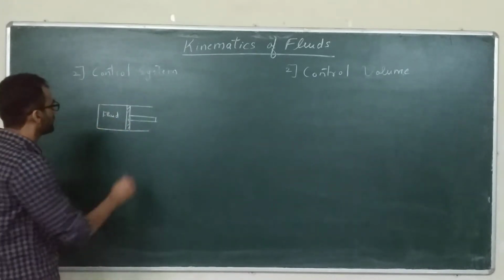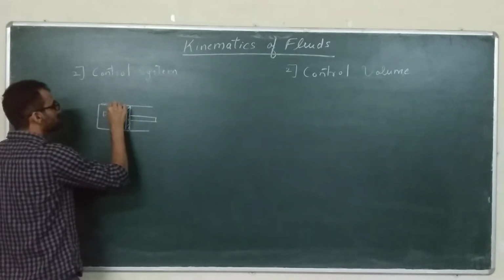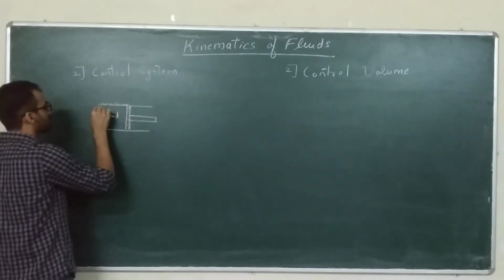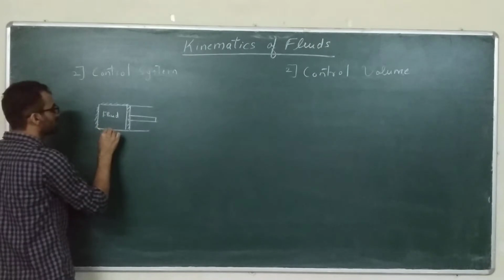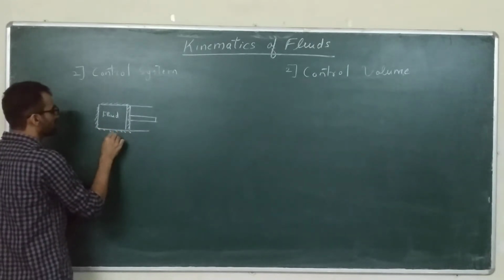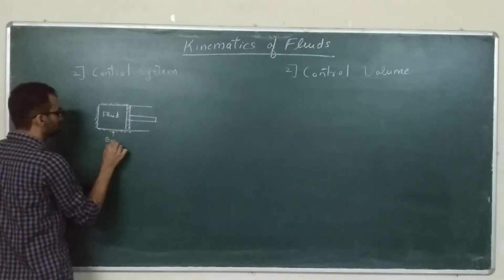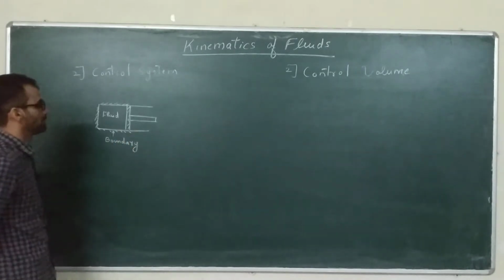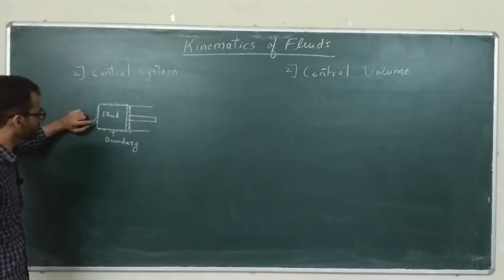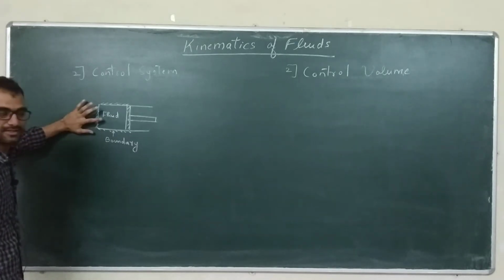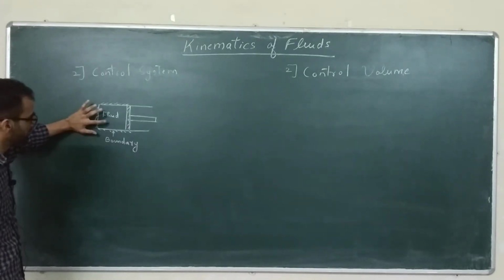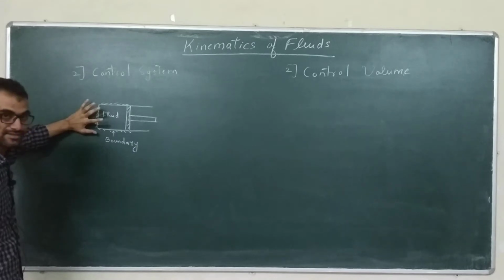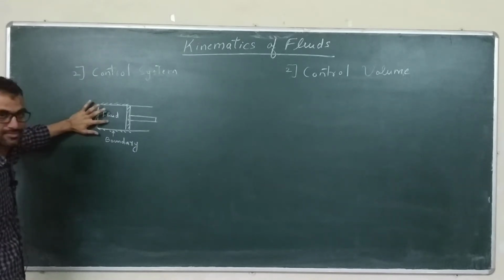Alright, now this is the boundary of the cylinder. This is known as the boundary. Alright, now when we study this problem, what we are considering is a fixed mass.